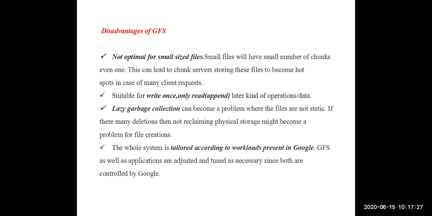Okay, this Google file system is best suitable for those type of files where write once, read any number of times kind of operations.